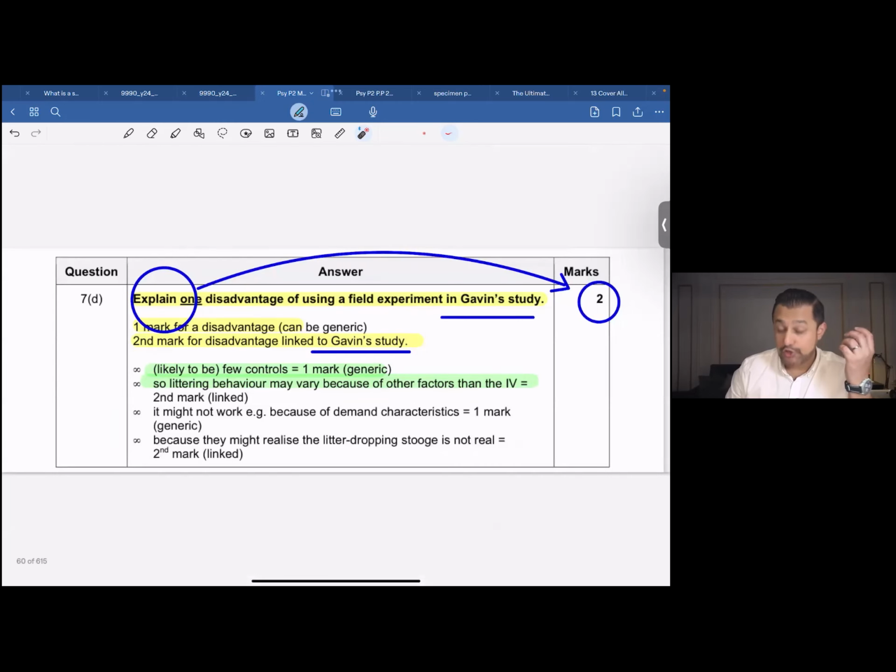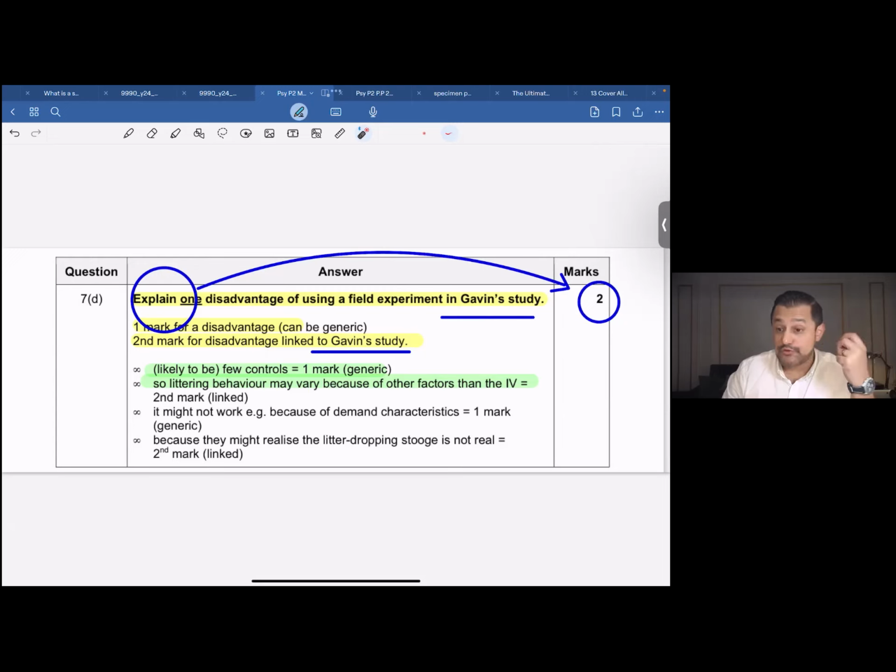Moving on to the last question over here, which says: explain one disadvantage of using a field experiment in Gavin's study. Again, they're asking you to explain. This is a 2-mark question. You get the first mark by writing down the disadvantage of a field experiment. You get the second mark by connecting or linking it to Gavin's research. So the likely answer would be as follows.